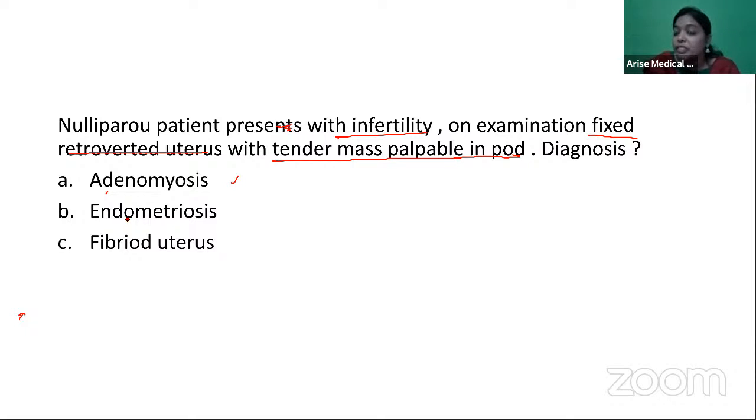Now, other features are telling that this can be, so this goes in favor of endometriosis because it is fulfilling your triad. So in endometriosis, the triad of signs is, you will have a firm, fixed, retroverted uterus. Because of the adhesions, the uterus gets pulled back and it is fixed. Then you will have a firm, fixed adnexal mass.